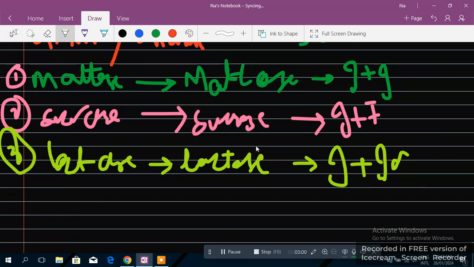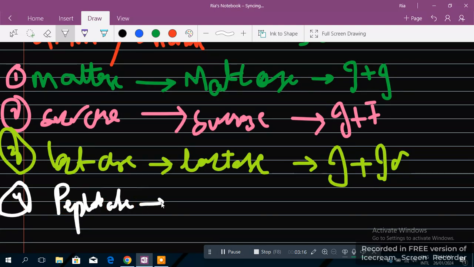I think we really don't have that. And yes, peptidase, which digests peptides. Let me just write it. That's also an enzyme, peptidase, which helps in the breakdown of peptide bonds.